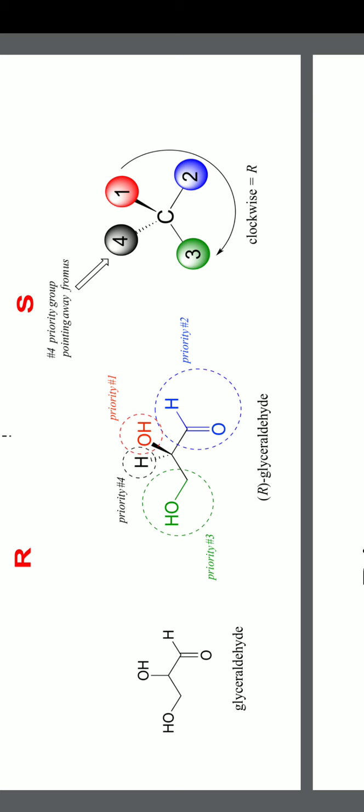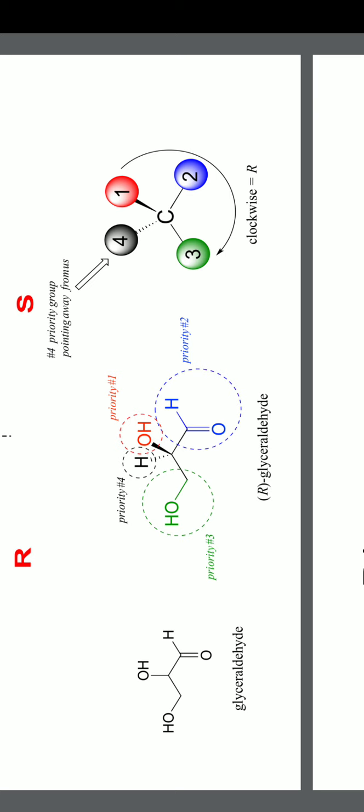Now we take the opposite of priority 4 and observe from opposite to the fourth one, and 1, 2, 3 are in a clockwise direction. That's why it is taken as R configuration. So glyceraldehyde we can write as R, and also as S. So R glyceraldehyde and S glyceraldehyde.